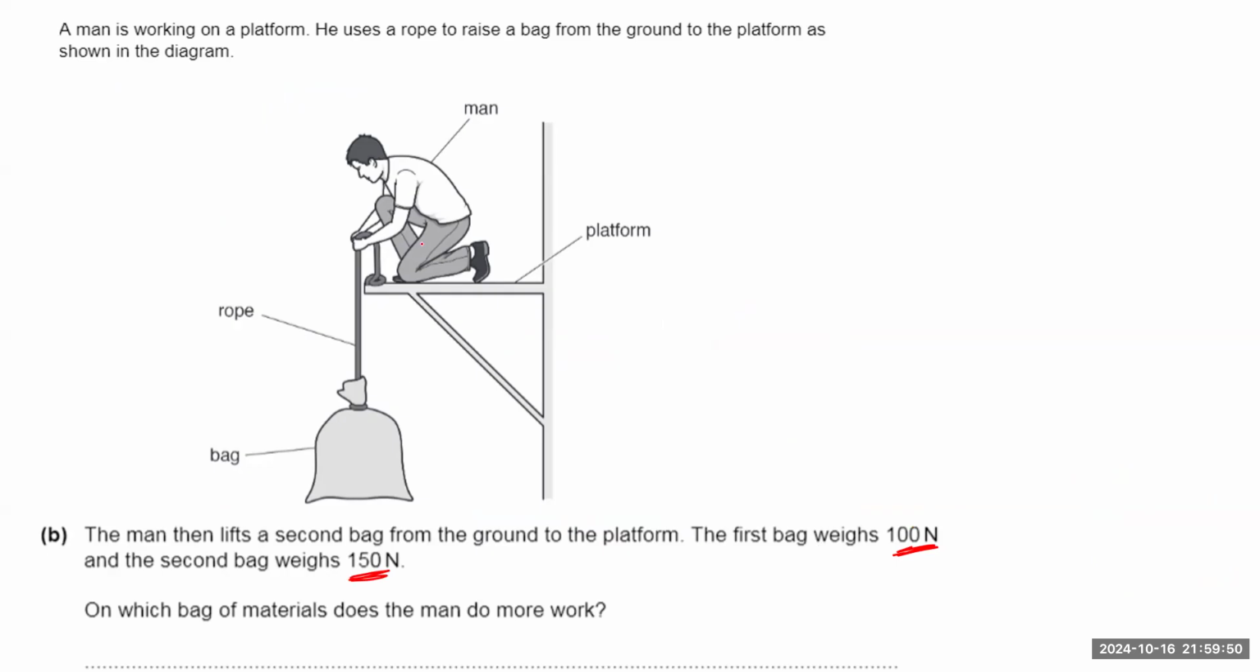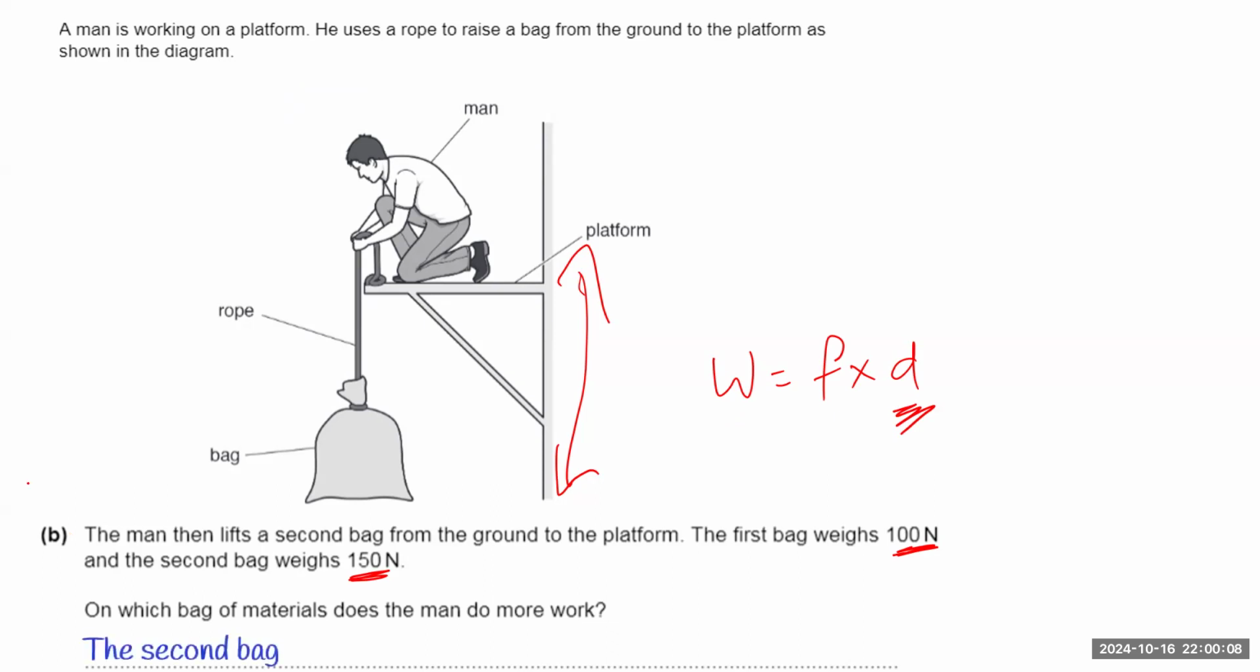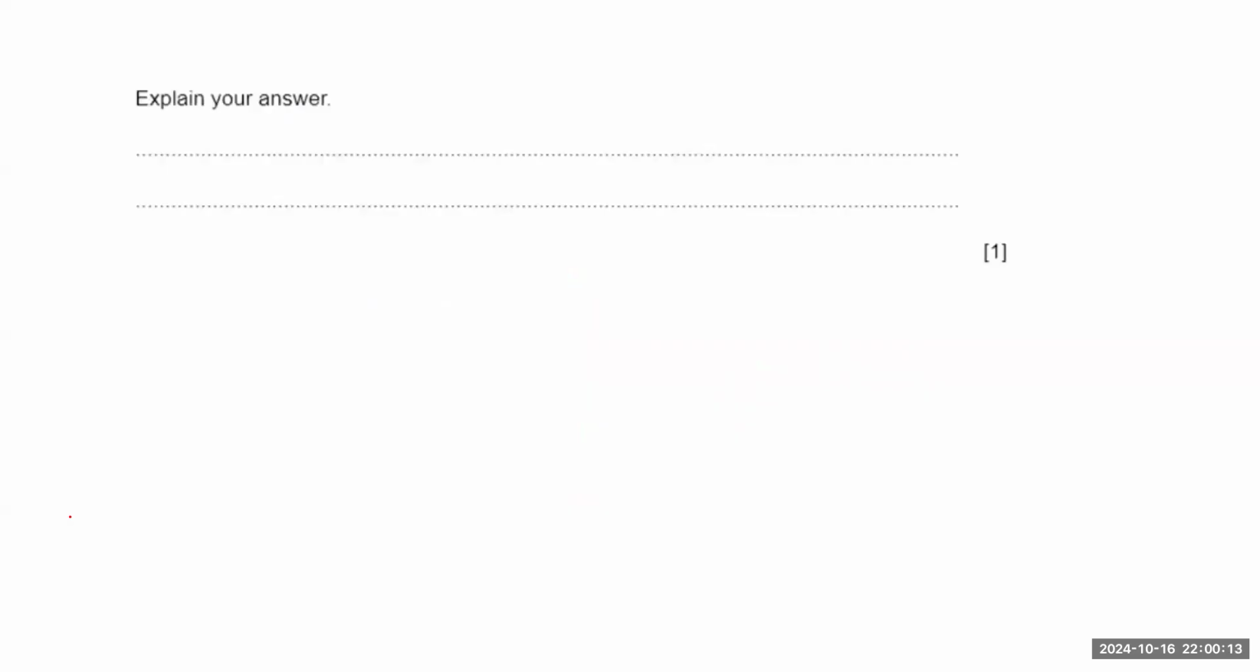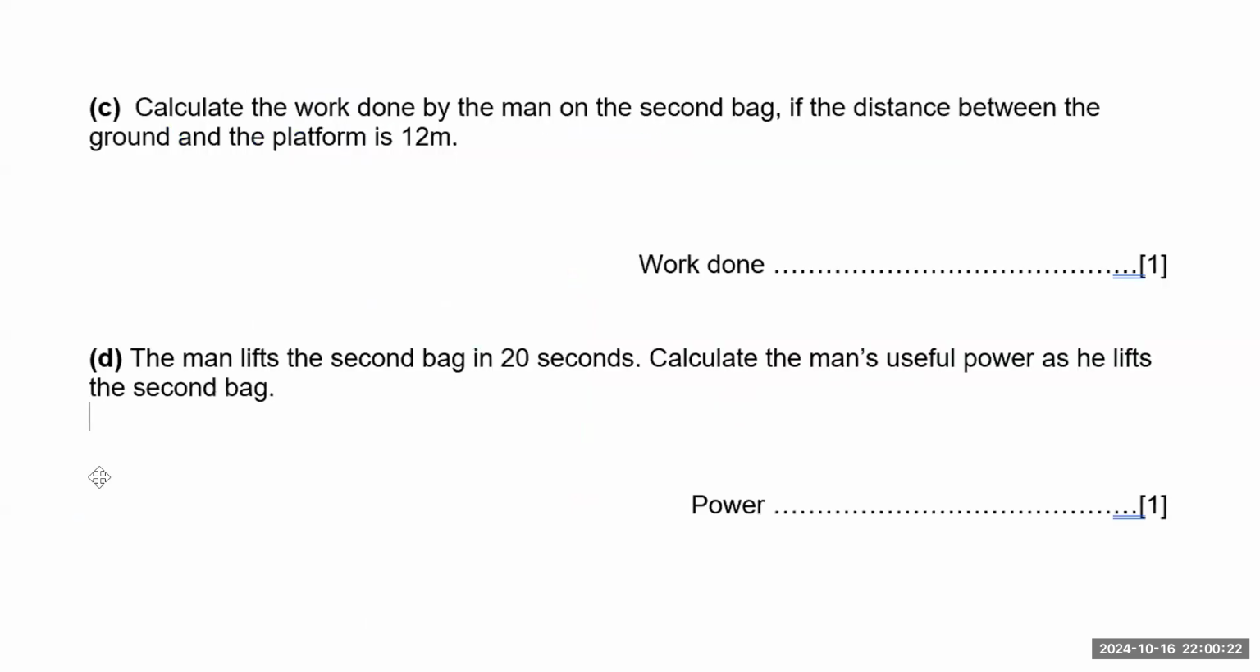So he's lifting both bags the same height, but one of them is heavier, so he's exerting more force, okay? We know that the work done equals force times distance. The distance is the same, so definitely the work will be more if the force is more. So he does more work on the second bag because it is heavier, okay? Explain your answer. You just say the man uses more force in lifting the second bag. This is all that you need to say, okay?